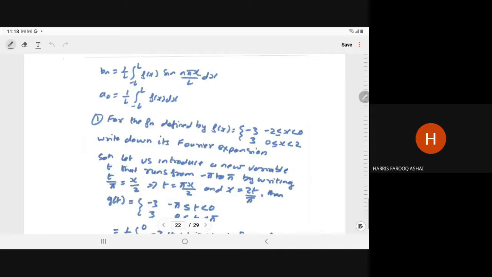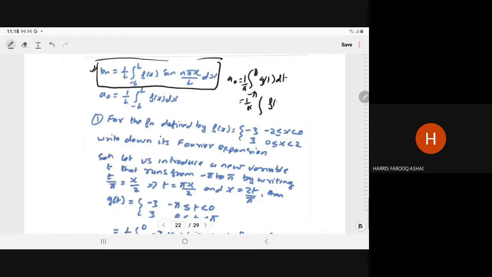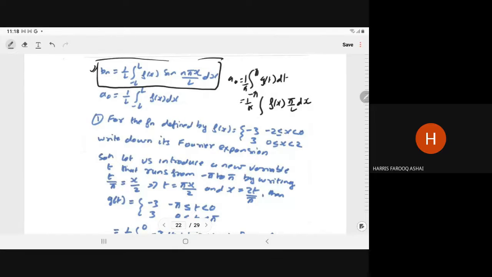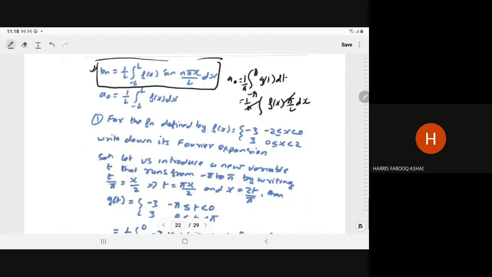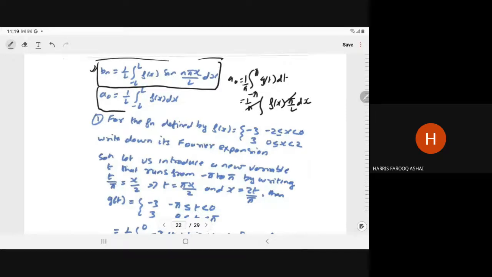Similarly, Bn will become, in the same fashion, 1 upon L, integral from minus L to L of fx sin n pi x upon L into dx. And a naught is what? In general, a naught is the integral 1 upon pi, minus pi to pi, gt into dt. So 1 upon pi, right? And here we have the fx in place of the gt. Now we have to write the fx, and in place of the dt we have pi upon L into dx. So pi and pi cancel out. So it will become 1 upon L, minus L to L, fx into dx.